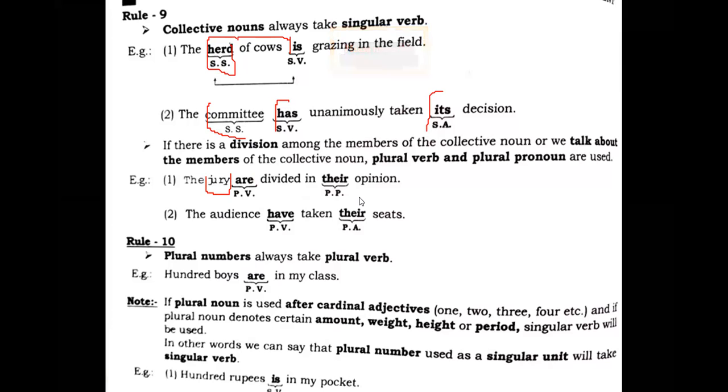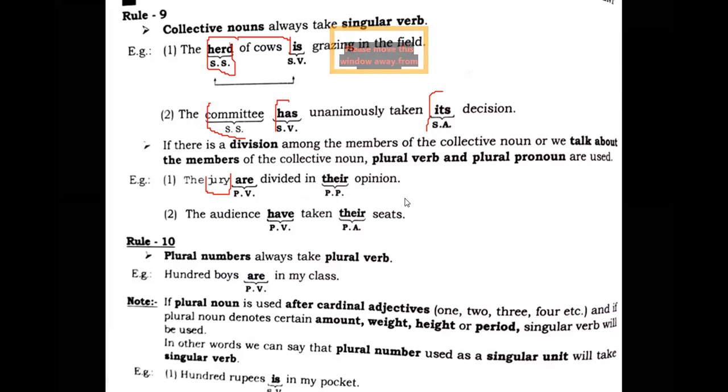One is having one opinion, the second one is having another opinion, the third one is having another opinion. If there is a division, these collective nouns are used in plural form. The jury are divided in their opinion, right? The audience have taken their seats, means individual persons who sit in the stadium or the ground, they have taken their seats.